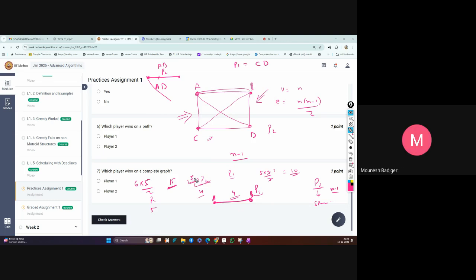Okay. So because of that, player 2 will win for the complete graph. Yeah, okay. So that was the property for that matroid. We have this theorem, and that was the main concept behind this. Some terms may be different, so I use this co-circuit or bond terminology.